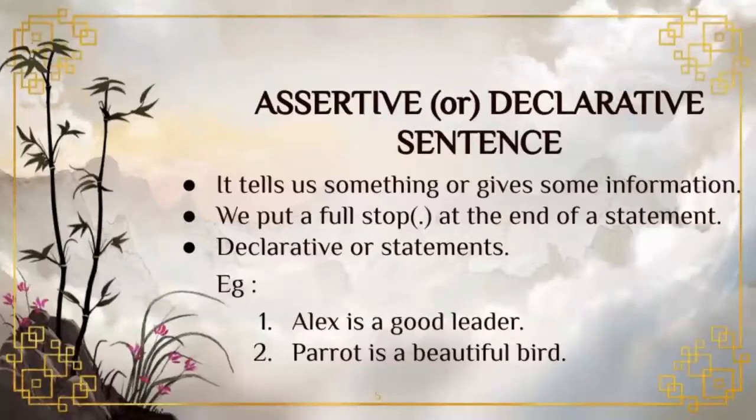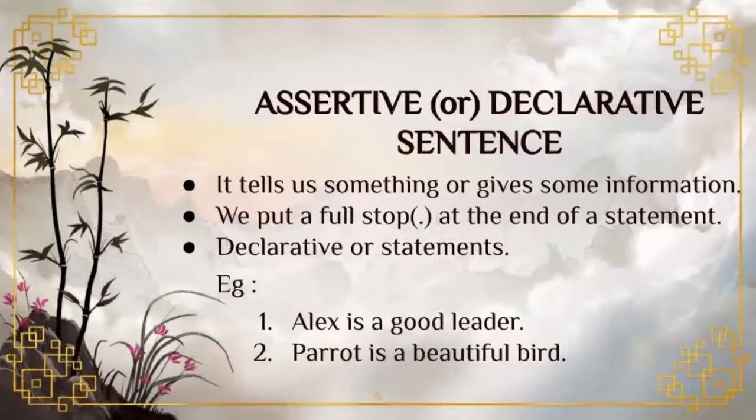At the end of a sentence, we put a full stop, otherwise we can say period. And one more thing, it is also known as assertive sentences or declarative sentences or statements. Three names are there: assertive or declarative or statements.